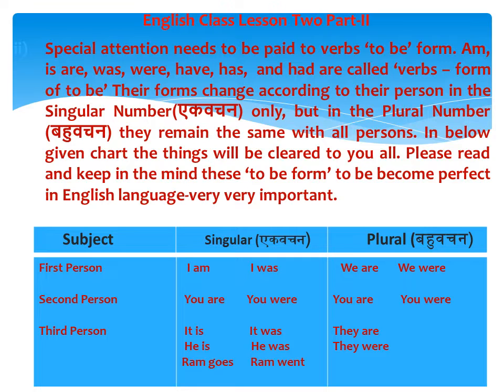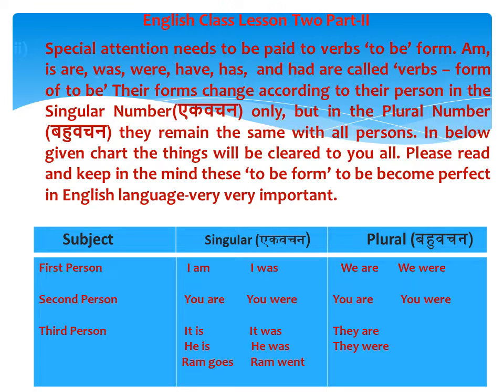तो इन सब्जेक्ट first is the first person where we use as I am, I was. In the case of plural, we use we are, we were. Same way in the subject when we talk about the second person, as per the singular case, here the things are you are, you were, and in plural case you are, you were. In case of singular as well as plural, in second person the verbs remain same.